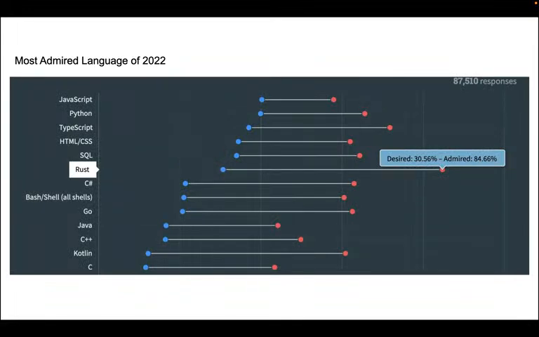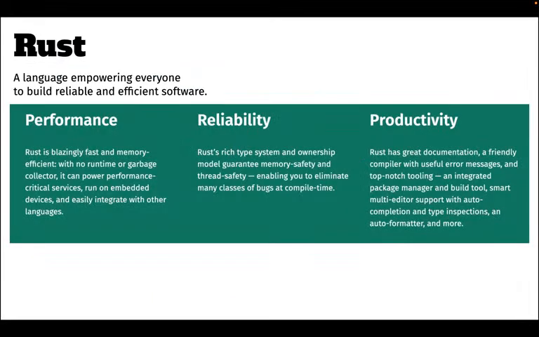Rust has been the most admired language for 2022. Not only for 2022, it has been for 2021, 2020, for the past 5-6 years. One simple reason is that Rust is very elegant. If you go to the Rust website, they advertise it as performance, reliability, and productivity. How does Rust achieve performance? Blazingly fast and memory efficient.